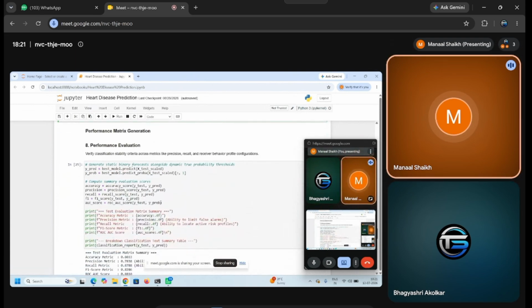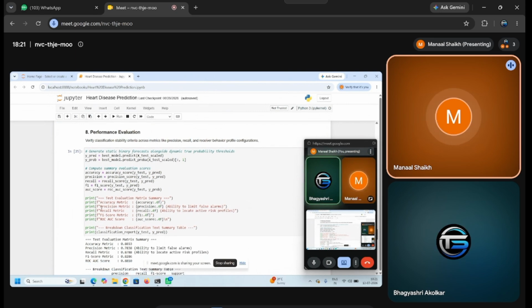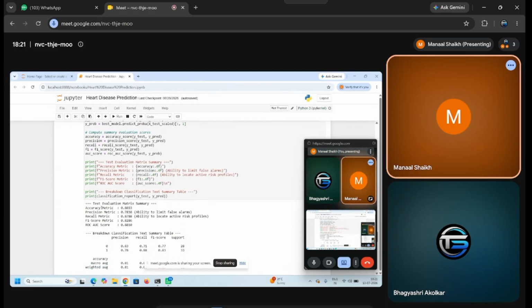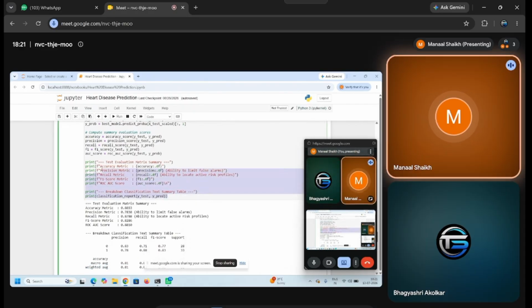Now, after finding the best value, we have to evaluate the model. For evaluating the model, I have used accuracy, precision, recall, F1, and AUC score. In accuracy, we'll get the correctness of the prediction. In precision, we'll get the correctness of positive predictions. In recall, the actual positive values will be displayed, and F1 balances the precision and recall. The AUC score is used to evaluate the model in the best way. Here all the summary is being displayed.